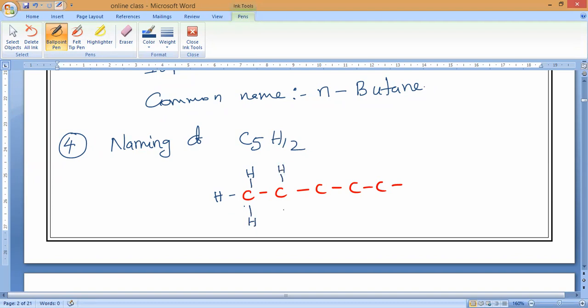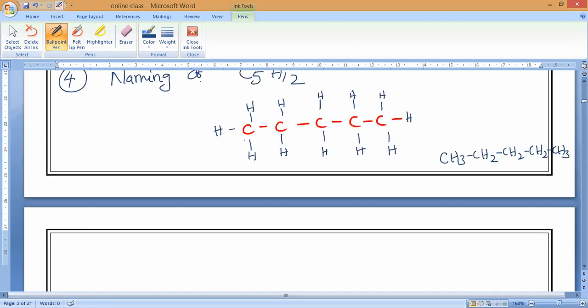Next one, two hydrogens. Next, two hydrogens, and here two hydrogens. And here, three hydrogens. Clear? So now what is the condensed formula? CH3, CH2, CH2, CH2, CH3. Clear?